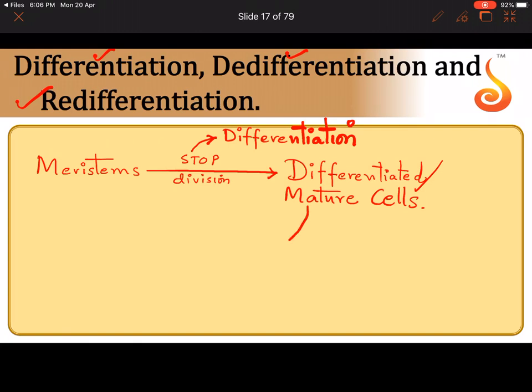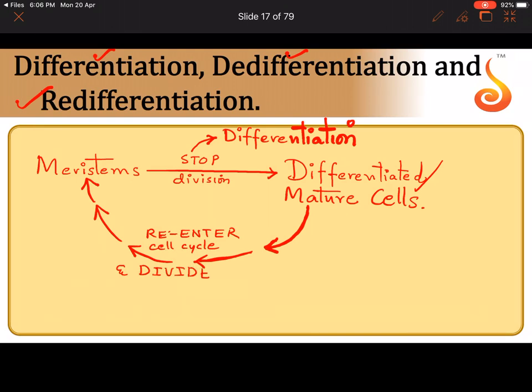Now imagine there is a certain situation that demands that this mature cell, which had until now stopped dividing, has to again start dividing, and it will start dividing to again give rise to actively dividing cells, which are called meristems. So I'm going to say here, it will re-enter the cell cycle and divide actively. Now there is some situation or some condition.